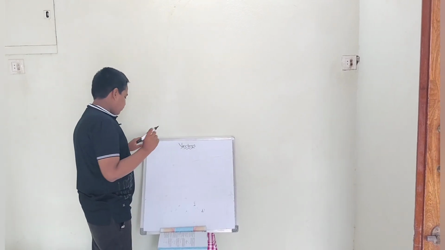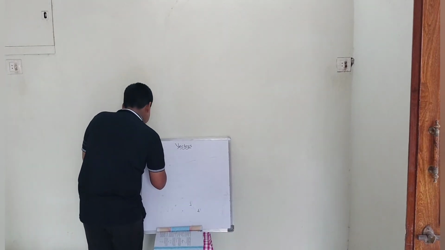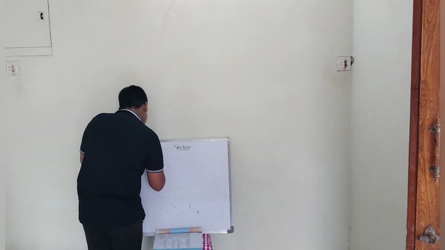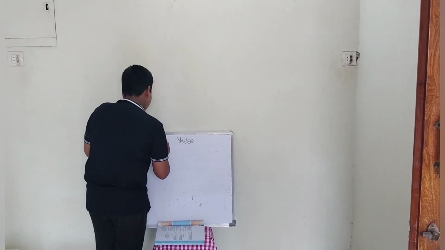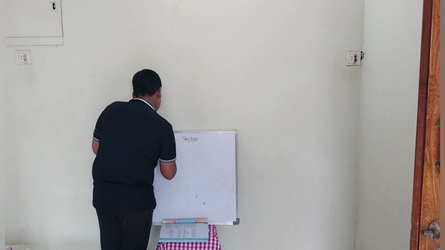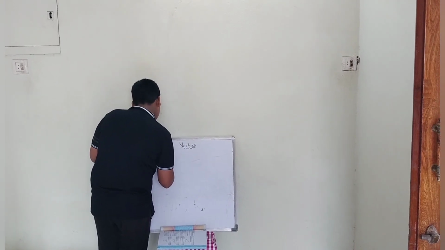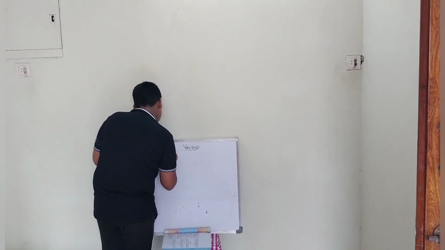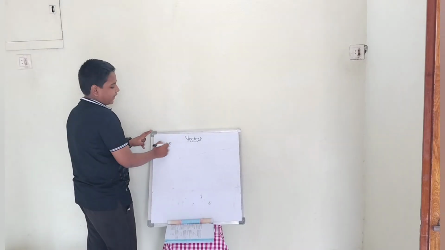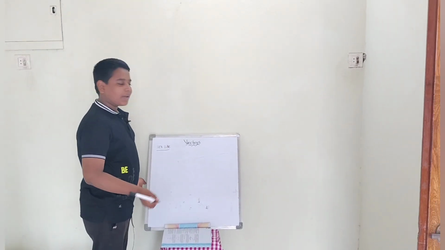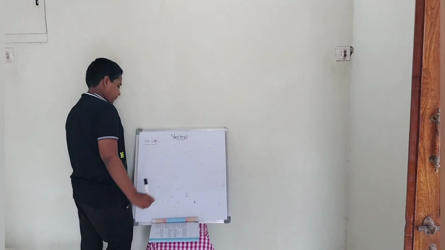Now unlike vectors. No need of writing vectors, we are already discussing vectors.